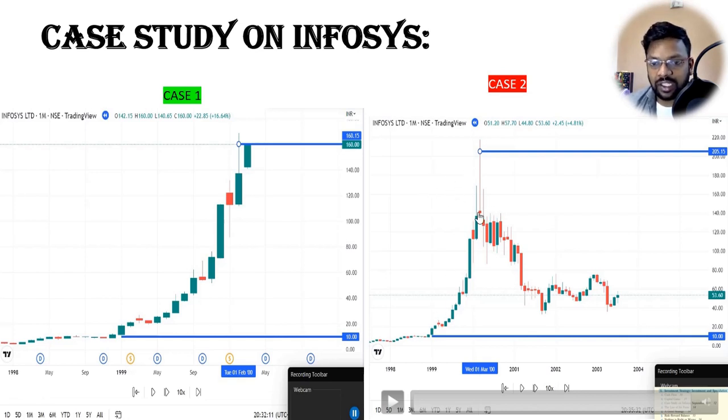It reached a maximum of 200 rupees, and after that, from 2001, it started falling, not just for a period of time but for the long term. From 2001 to 2003 or 4, it never again reached the price which it had earlier reached. So from this case study, we can understand that investing in the right stocks is very important, but it is also very important that we invest at the right price.